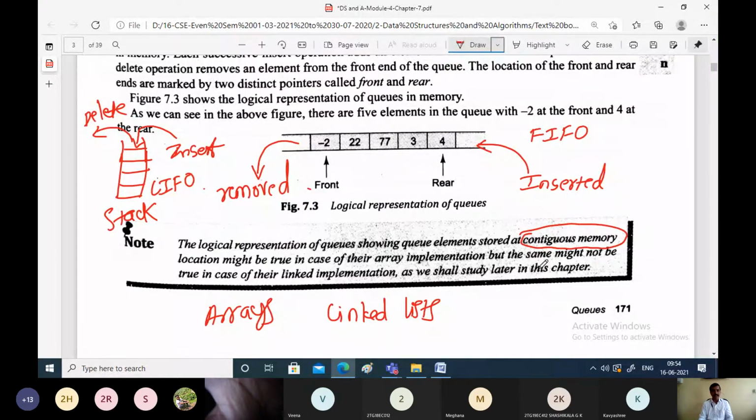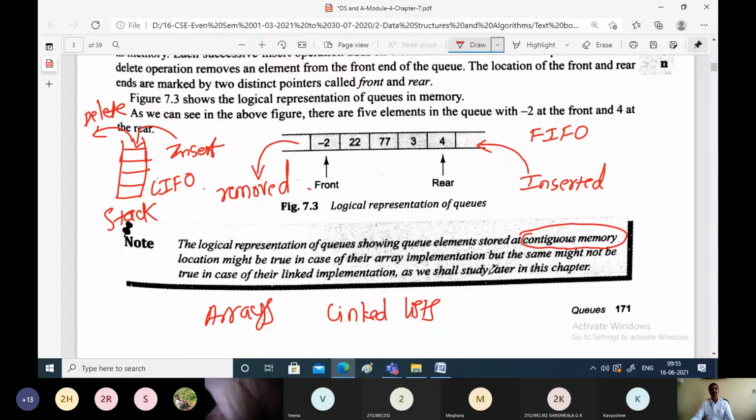If you are going to make use of a linked list, it may not be possible to occupy contiguous memory locations. Because in a linked list, memory for a new node is allocated from wherever memory is available. Whereas in an array, we reserve the memory at the time of compilation. Array is an example of static memory allocation, whereas linked list is an example of dynamic memory allocation. In dynamic memory allocation, during execution, wherever memory is available, that will be taken and allocated to the nodes.